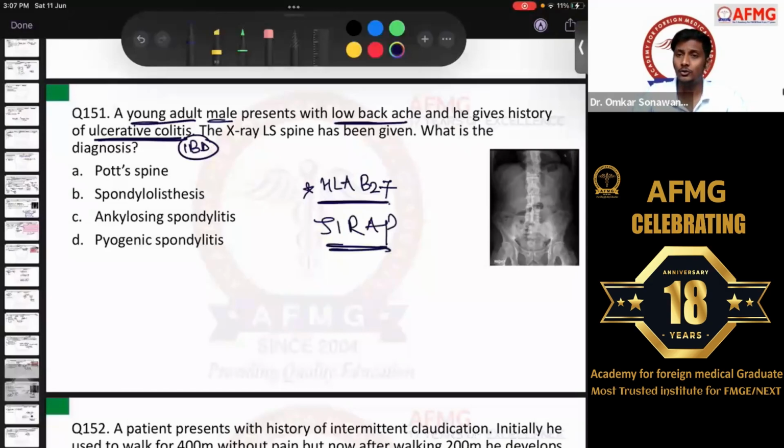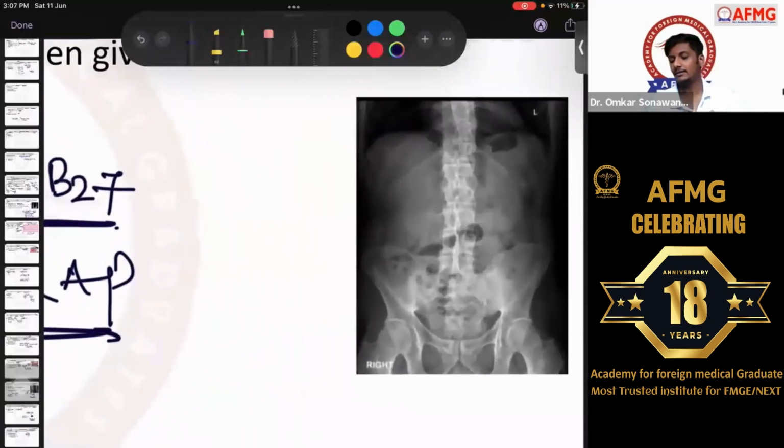Along with that, I also told you that one more eye manifestation which is B27 related is anterior uveitis. So an ankylosing spondylitis patient can present along with inflammatory bowel disease or anterior uveitis like features that we have discussed. Similar question we discussed. And the X-ray lumbosacral spine has been given. What is the diagnosis in this condition? If I zoom in on the X-ray of the lumbosacral spine, you can clearly see the most characteristic or the most pathognomonic feature.